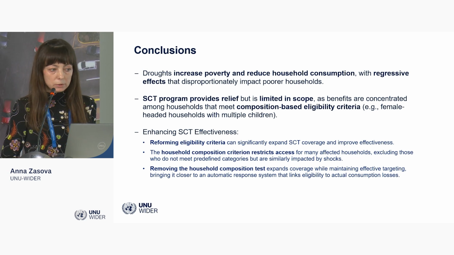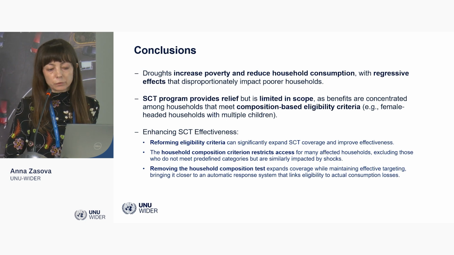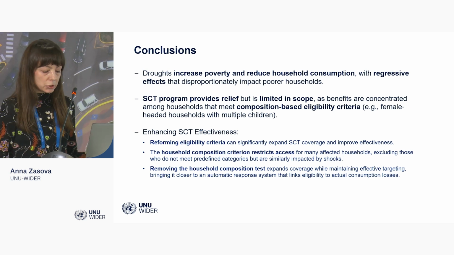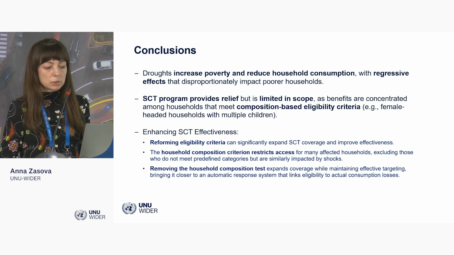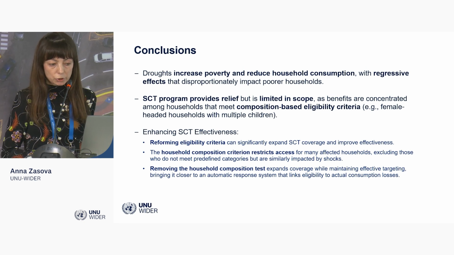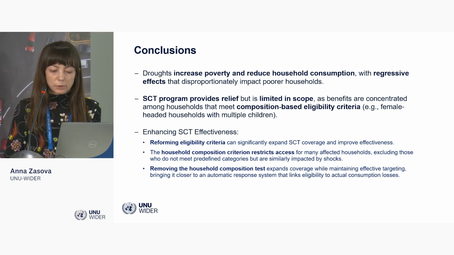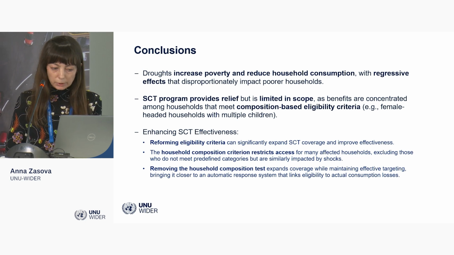And we find that the main reason for that is the household composition eligibility criterion. This composition criterion prevents many households that are affected by drought from receiving the social cash transfer. And we propose to reform the benefit and to remove the household composition test in the drought-affected districts.